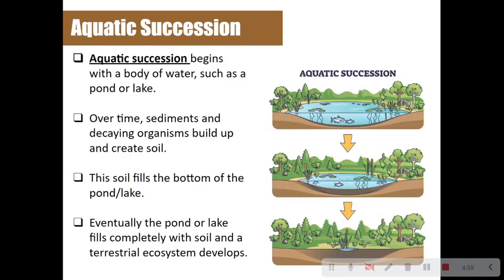Now, aquatic succession will begin with a body of water, such as a pond or a lake. Over time, sediments and decaying organisms will build up and create soil. This soil will fill the bottom of that pond or lake. Eventually, the pond or lake will fill completely with soil, and a terrestrial ecosystem will develop in its place.